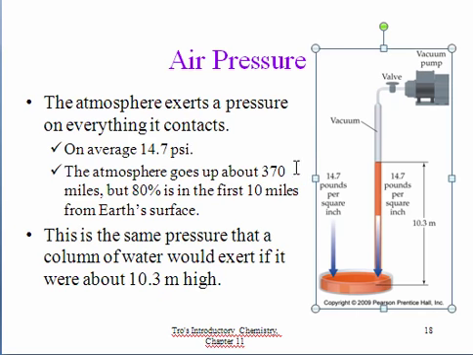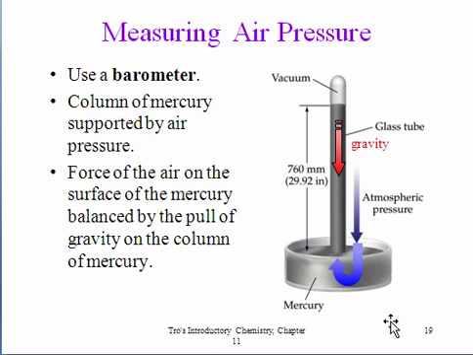The Earth's atmosphere extends up about 370 miles, but 80% of the mass of the atmosphere is in the first 10 miles from Earth's surface. The average pressure of 14.7 pounds per square inch is the same pressure that a column of water would exert if it was about 30 feet high, or 10.3 meters high. So a very, very high column of water, about 30 feet high, would exert that much pressure on a square inch. How do we measure air pressure?